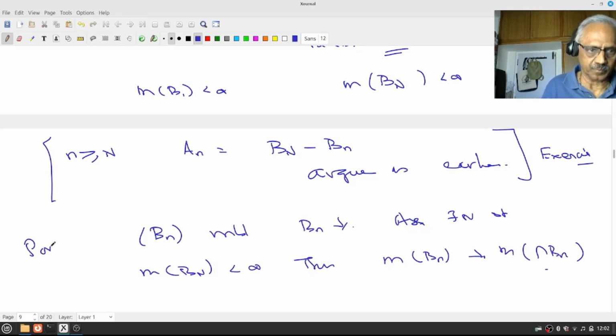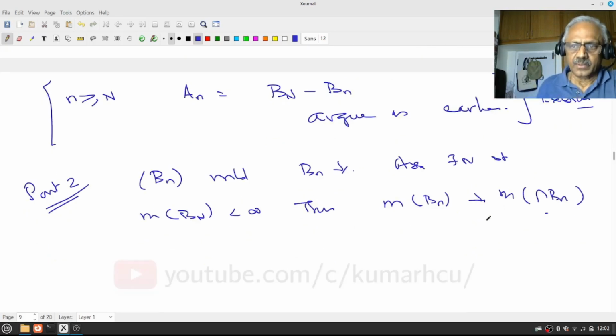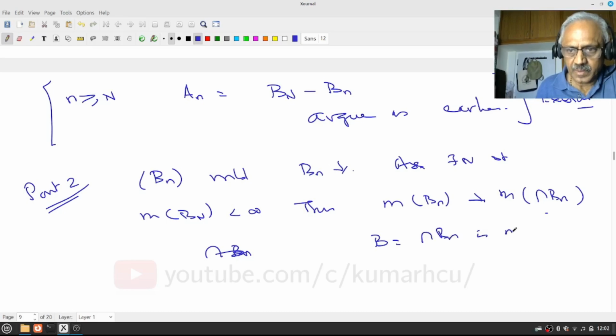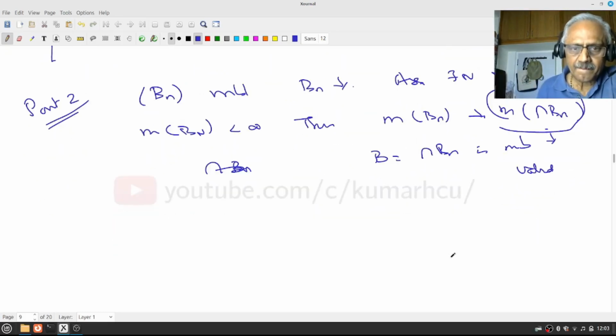This is part 2. And notice that intersection Bn is measurable because of the last lemma. We know that B equal to intersection Bn is measurable. Therefore, this is legitimate, this is valid. Otherwise, I cannot write measure, I may be able to write only outer measure. Okay, so pause, review, proceed.